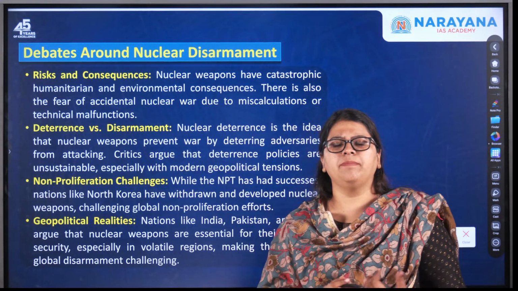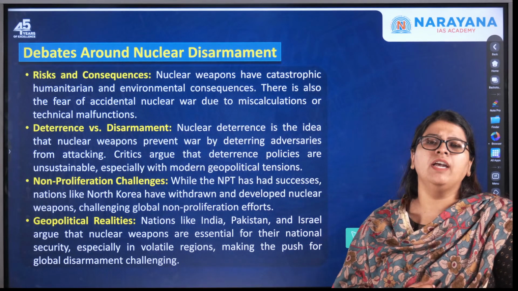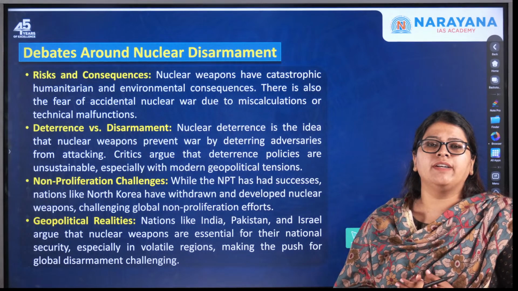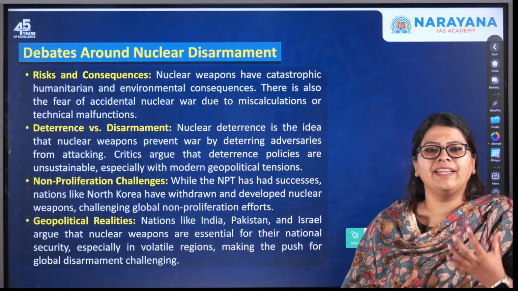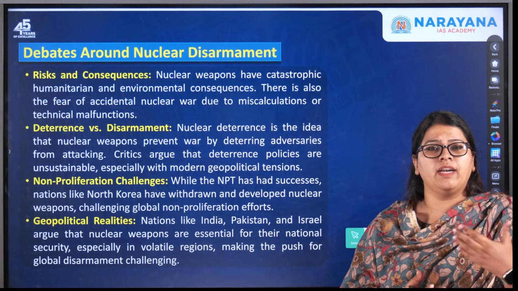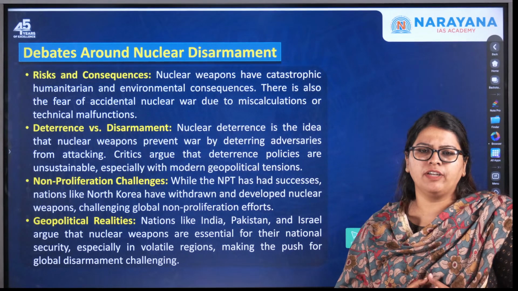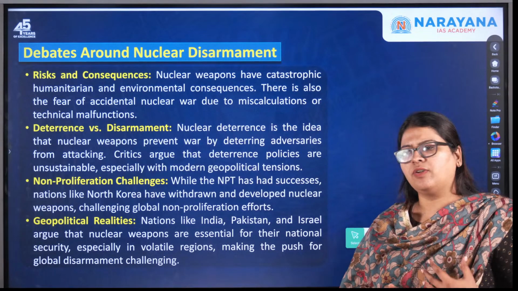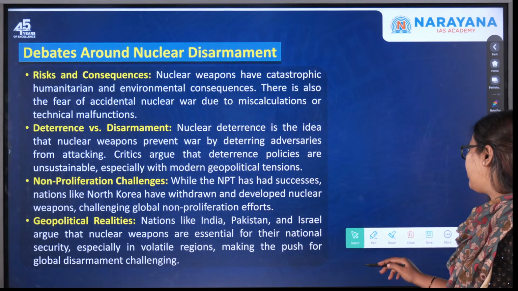What are the debates around nuclear disarmament? What kind of risks or consequences are there, and what is the concept of deterrence? There are different challenges on non-proliferation. What are the geopolitical realities and the implications for India? All this becomes important for discussion.